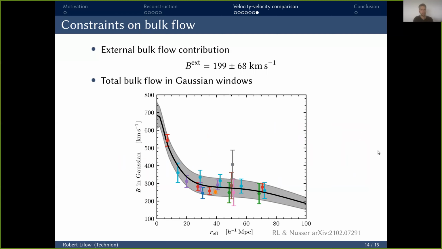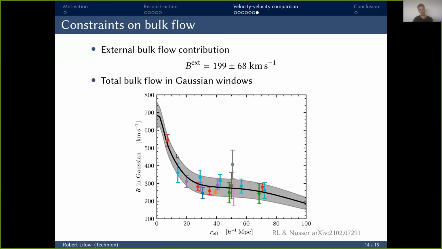And lastly, I want to talk about bulk flows. So first of all, our external bulk flow contribution that we found was of the order of 200 kilometers per second, which is rather sizable. For example, it accounts for approximately 20% of the motion of the local group, which is in line with what had been previously found. And down here, showing the total bulk flow, so the sum of the 2MS internal reconstruction with this external bulk flow component.